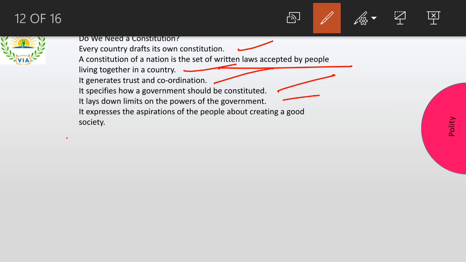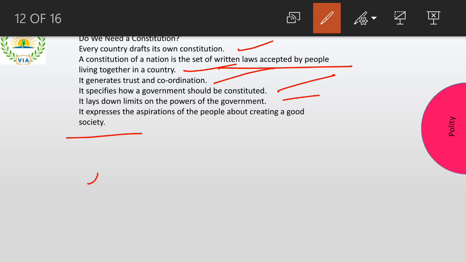You cannot kill anybody just like that. Only because you're a police officer, that does not mean you go on shooting everyone, right? So you have your own limits as well, and all these limits, laws, are written in a book, and that book is your constitution. It expresses the aspirations of people about creating a good society. So we are trying to create a good society. How are we trying to create a good society?